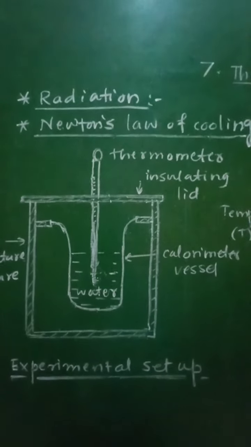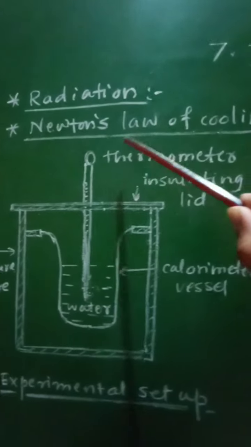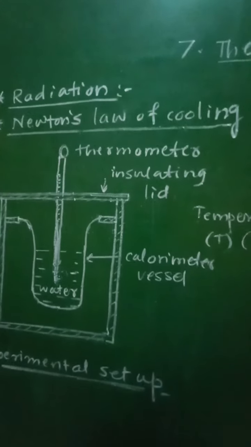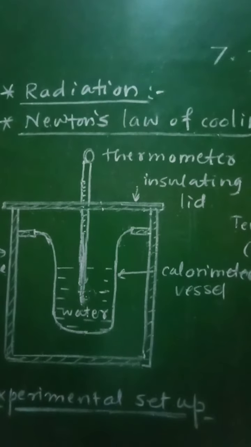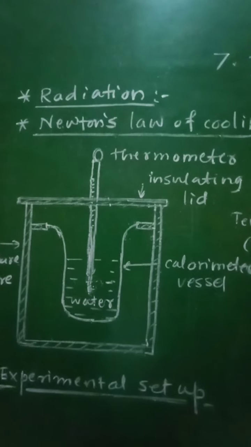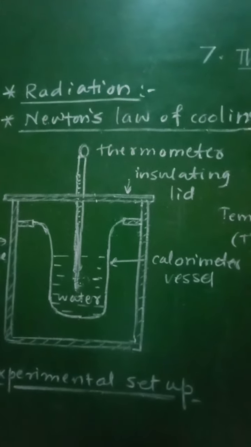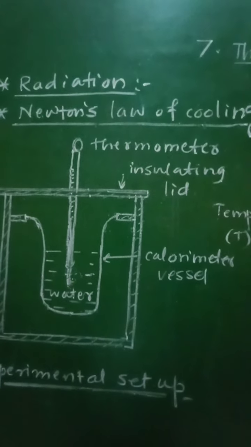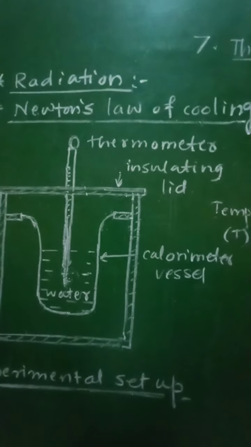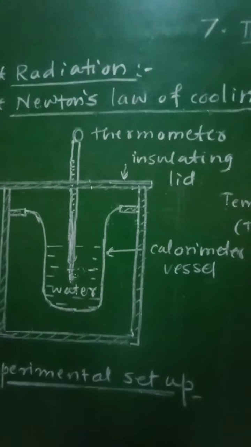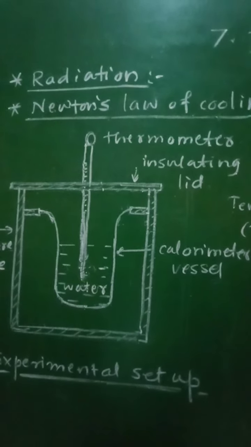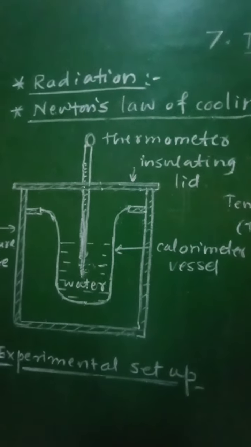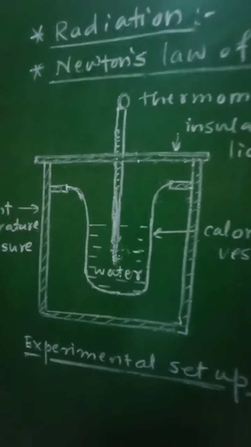And now let us see the next point, that is Newton's law of cooling. First of all, let us see the statement of Newton's law of cooling. It is stated as: the rate of loss of heat, that is dT by dt, of a body is directly proportional to the difference of temperature, that is T minus T0, of the body and the surroundings, provided that the difference in temperatures is small.